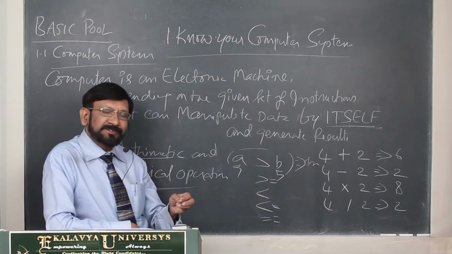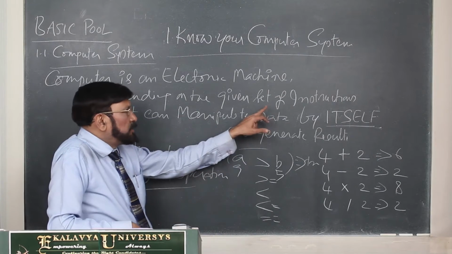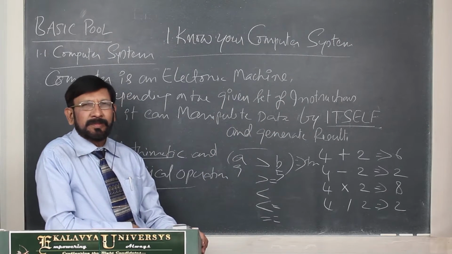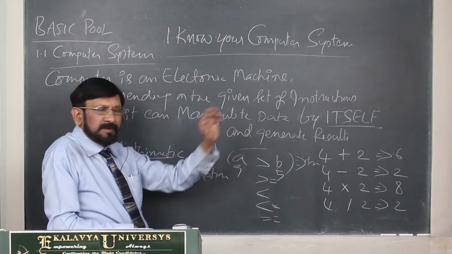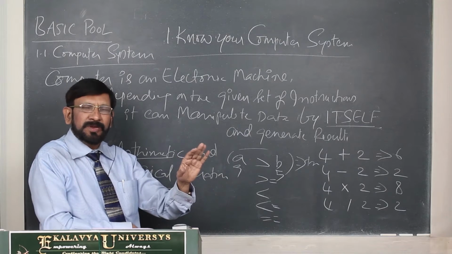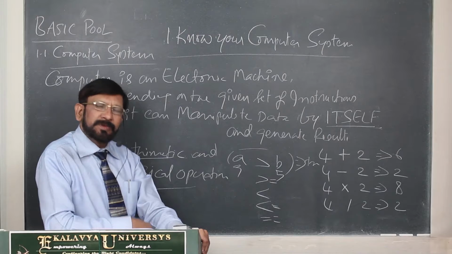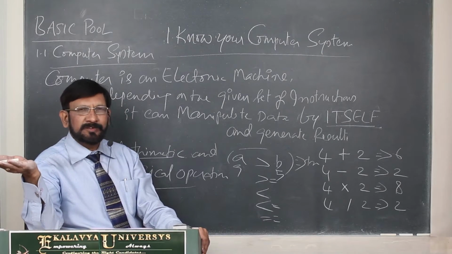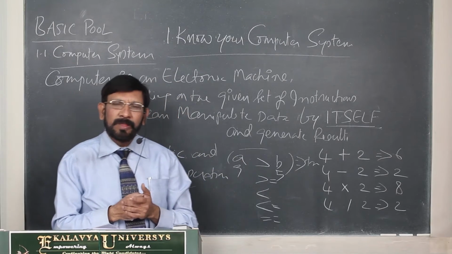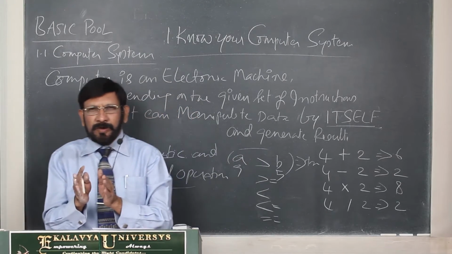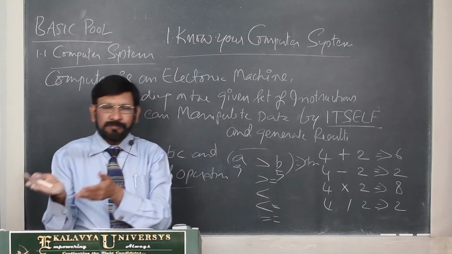The instructions, these are invisible and intangible, these are called software. Software, program, all these are the same words. Generally a small program we call a program, if it is a big program we call it a software. Both are representing a set of instructions. So without software, hardware is useless, and without hardware, software is useless.